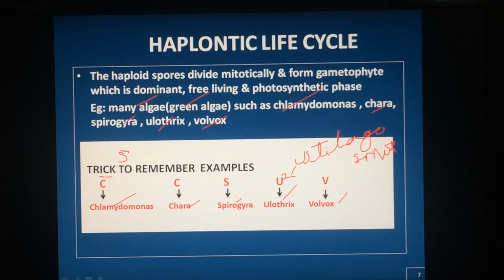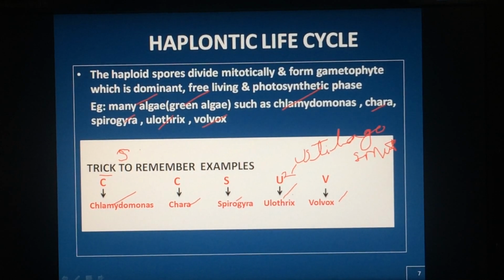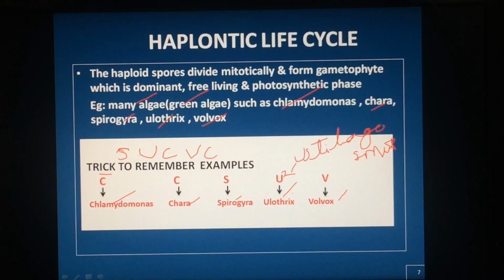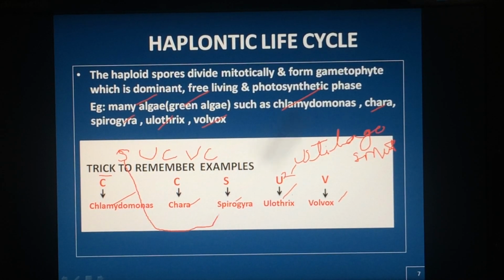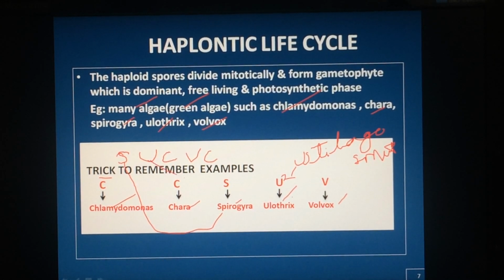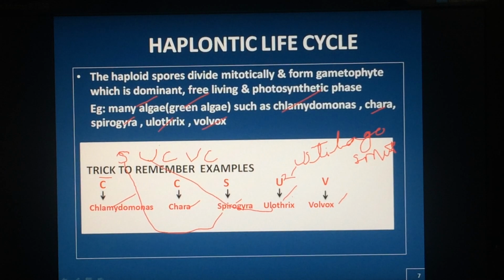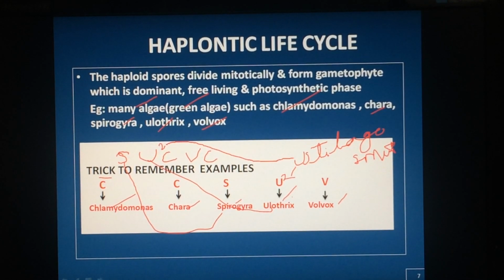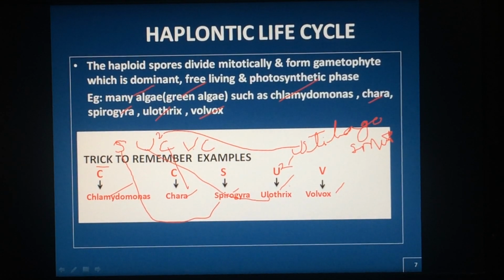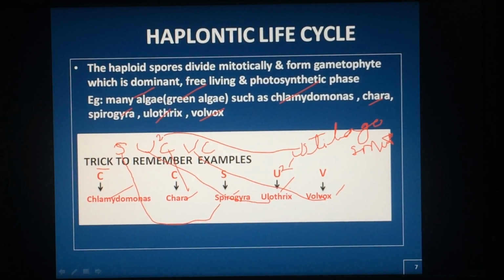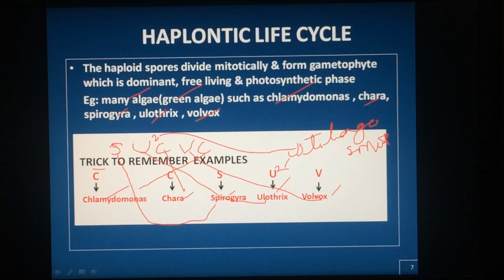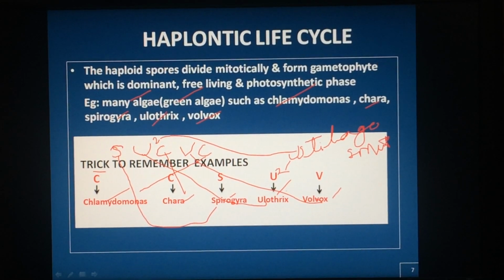S, UC, VC. What is S? S is Spirogyra. U, Ulothrix. You have to make it square, that is Ustilago. C, Chara. V, Volvox. Another C, Chlamydomonas. So S, U, C, V, C.